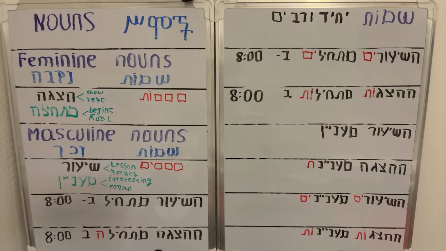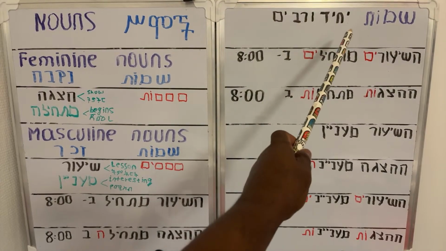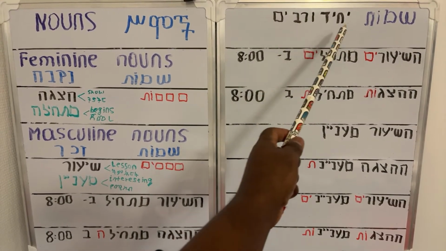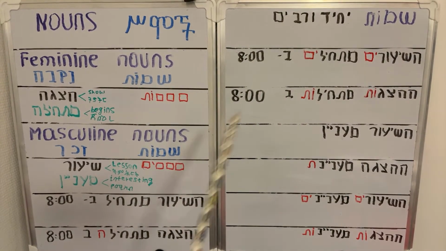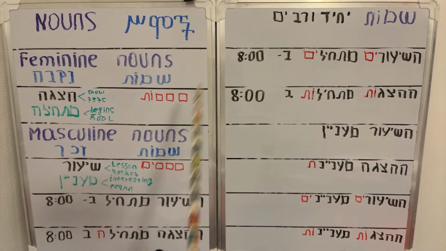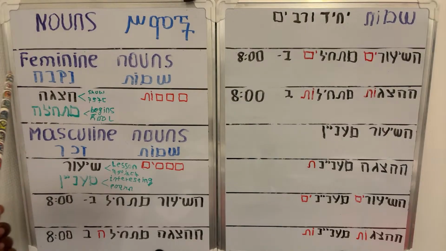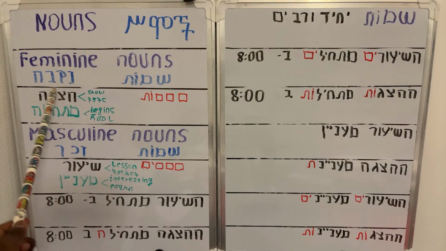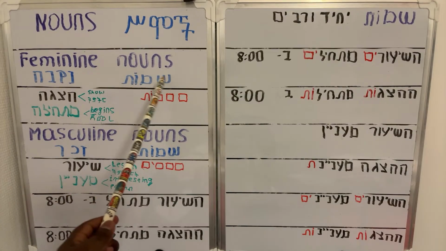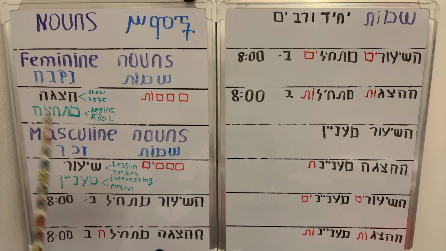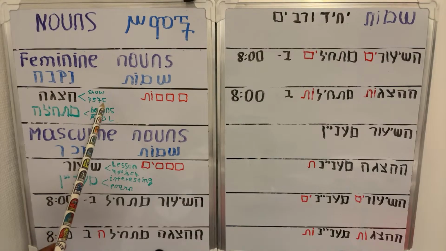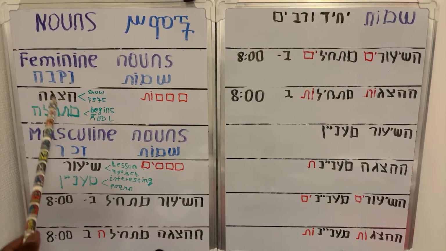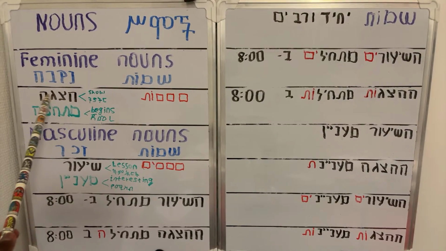Now today we study about gender and number: Yahid Varabim. Yahid Varabim is singular and plural. Singular is yahid, va is and, Rabim is plural. Here, nouns, feminine nouns. Feminine nouns is Necheva, Shumot Necheva. Necheva, for example Hazaga, which is show, is in the female gender.